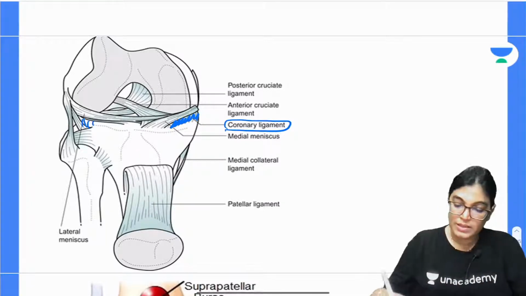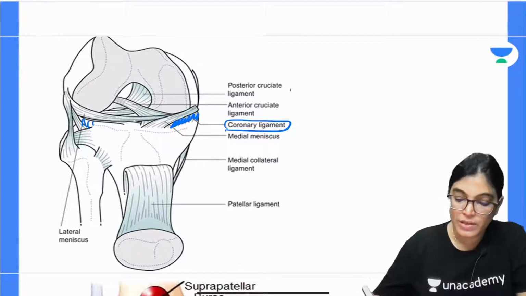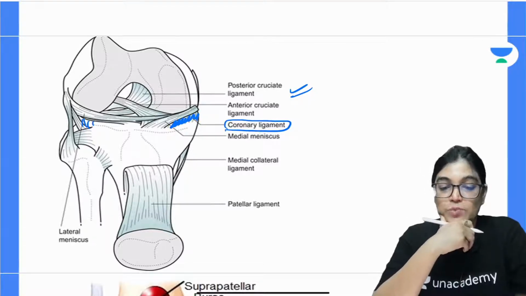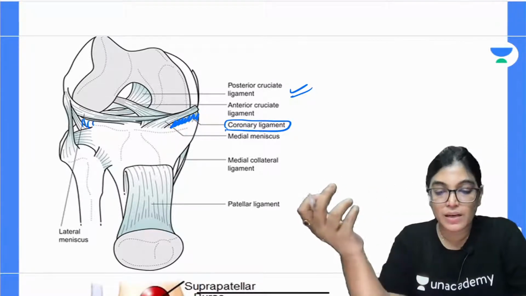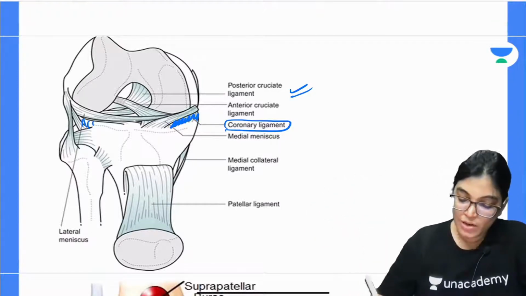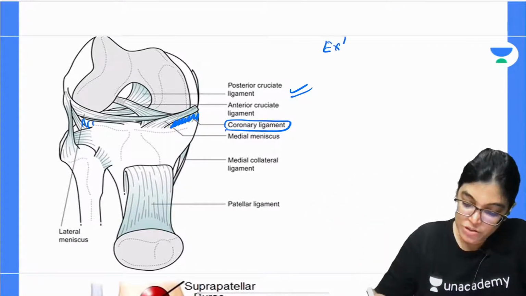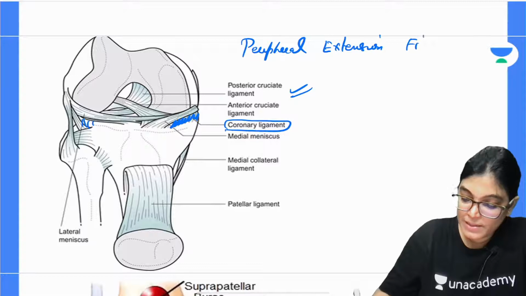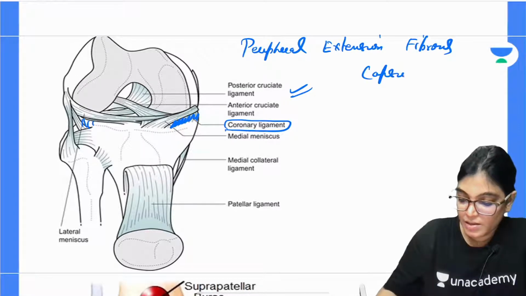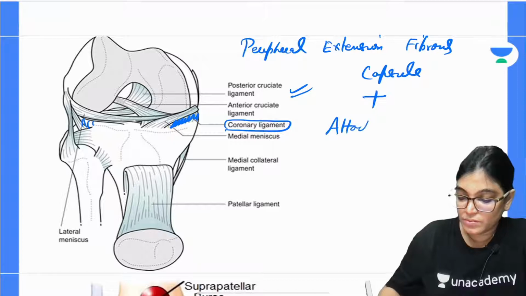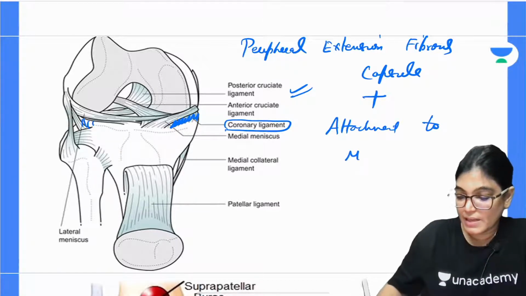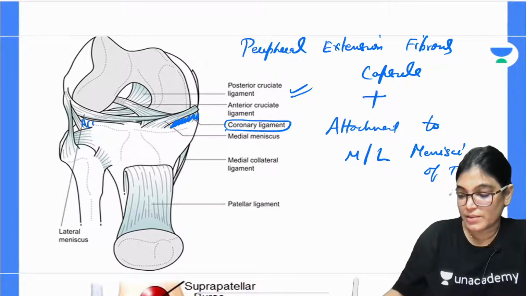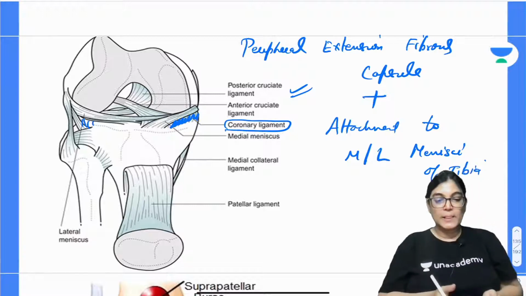Actually, the coronary ligament is part of the fibrous capsule itself, which provides attachment to the peripheral margins of the medial and lateral menisci. So you can say it is a peripheral extension of the fibrous capsule which provides attachment to the medial and lateral menisci from the tibia. Got it?